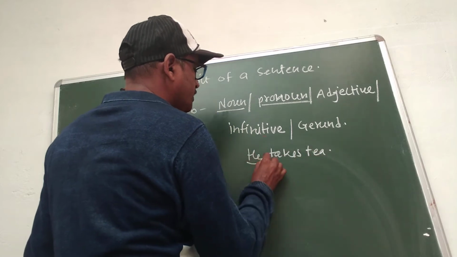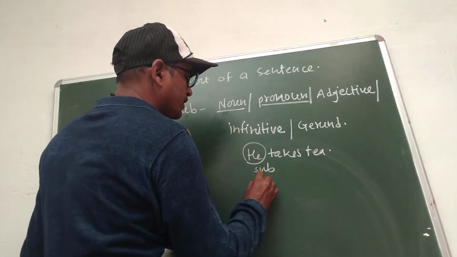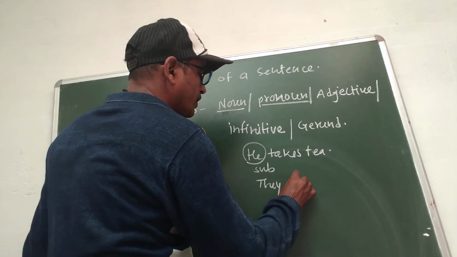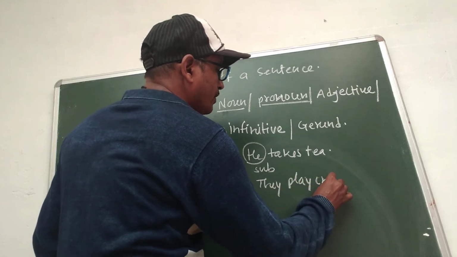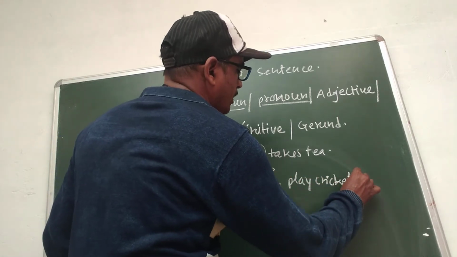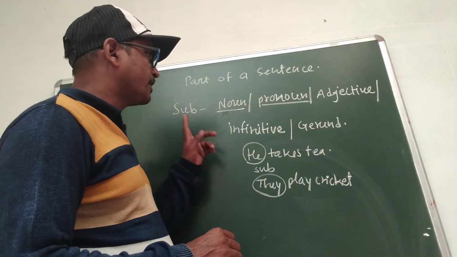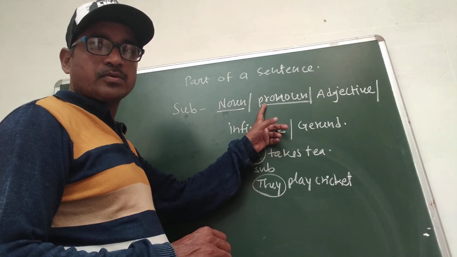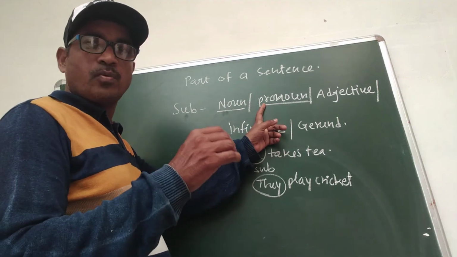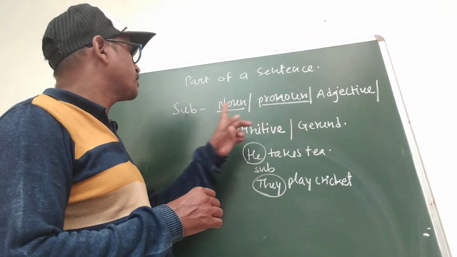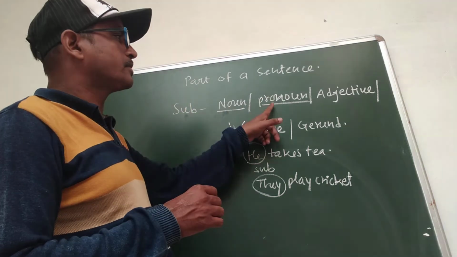Here, he is the subject of the sentence. They play cricket. Here, they is the subject of the sentence. So pronoun can also be the subject of the sentence. Who, whom, whose are also pronouns, so they can be the subject of the sentence.